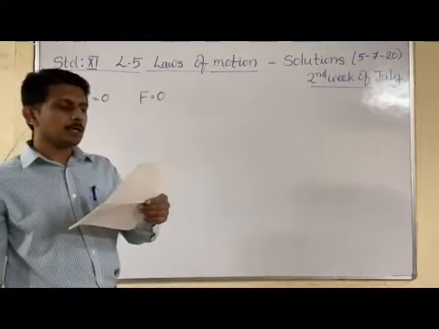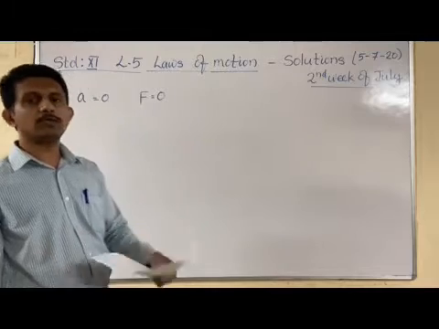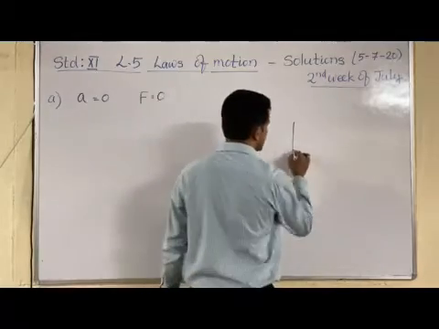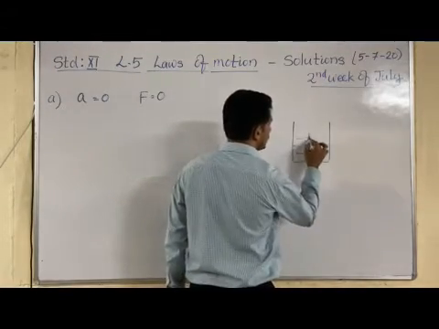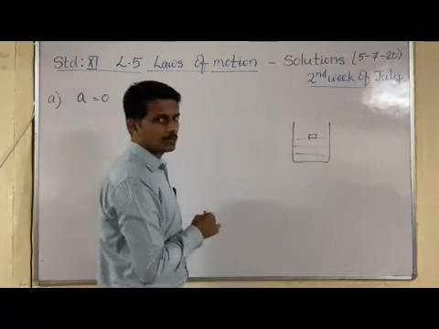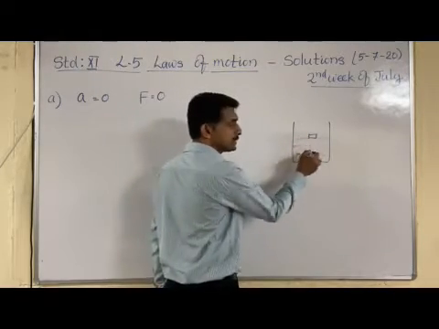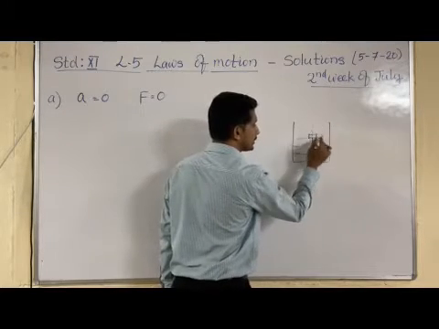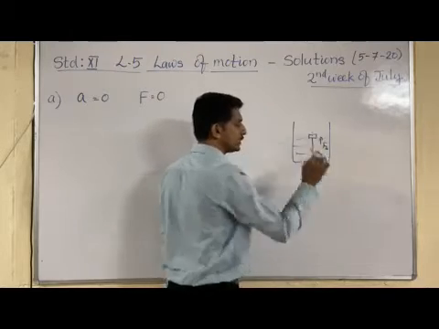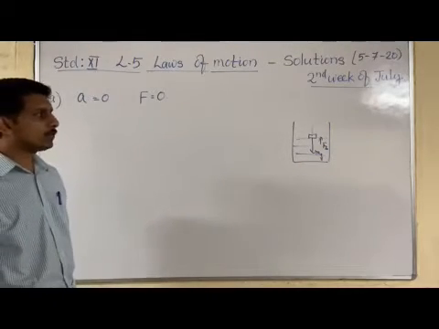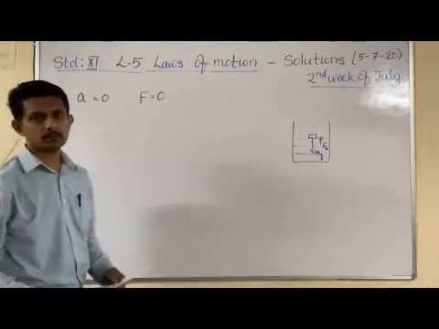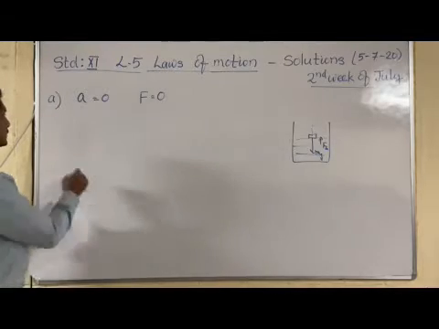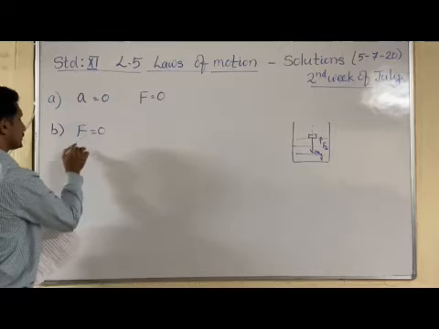Then second case, a cork of mass 10 gram floating on water. You can consider the situation of a cork floating on a liquid surface. When it floats, various forces are acting: mg is acting downward, and the buoyant force, which we call Fb, is acting in the upward direction. The object will float when both the forces are equal. So in that case also, the net force will be zero.